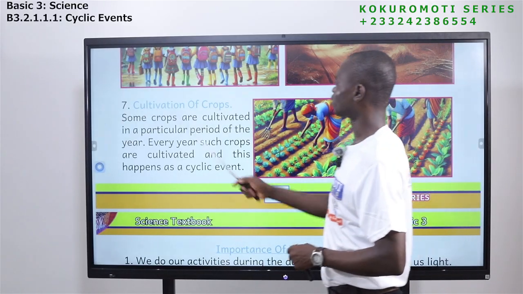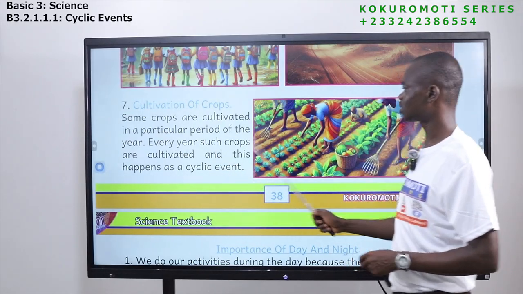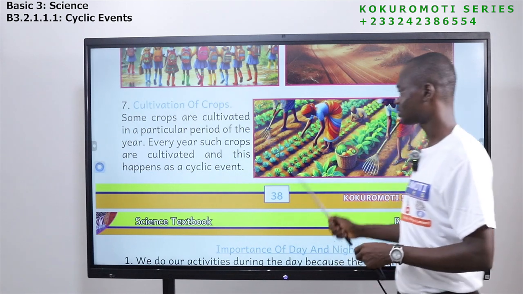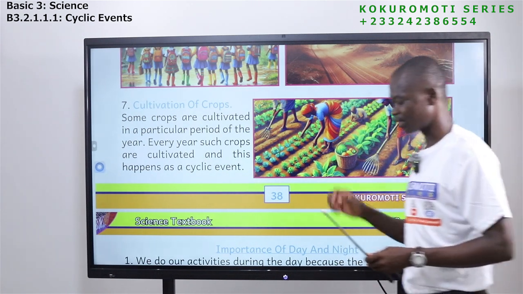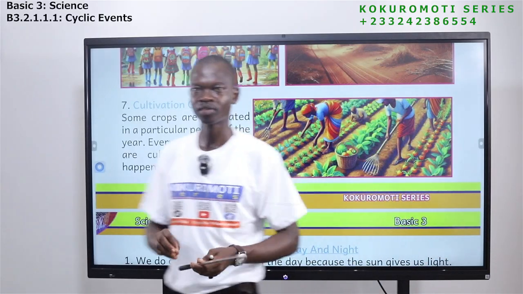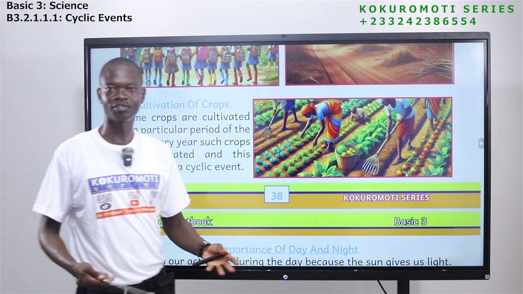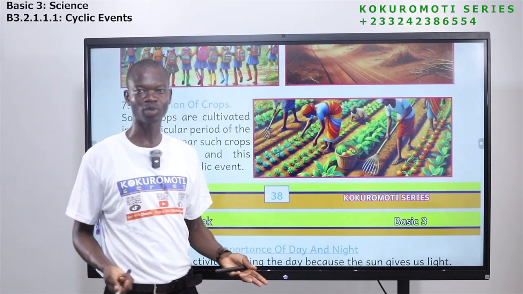Now let's read. Some crops are cultivated in a particular period of the year. Every year, such crops are cultivated, and this happens as a cycle or as a cyclic what? Manner. Maize. There is a particular period of time in the year that you have to what? Start cultivating maize. During dry season, if you cultivate maize, it will not what?